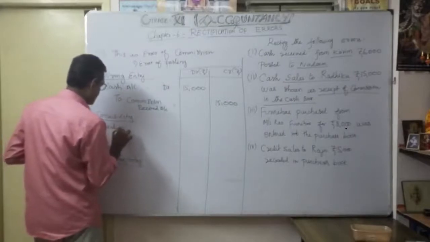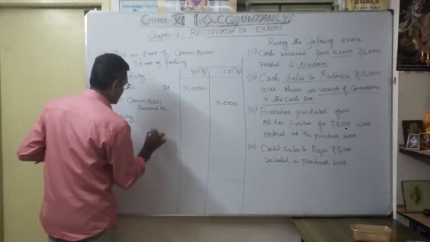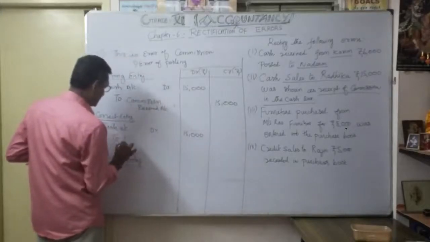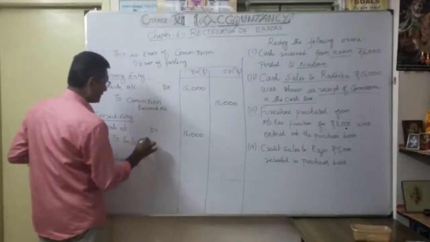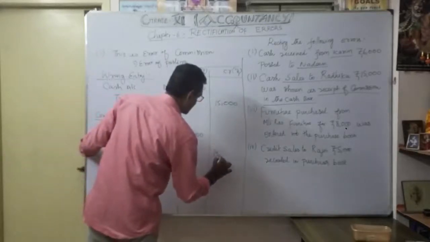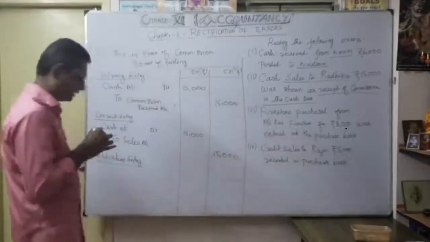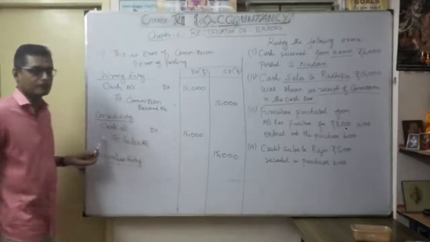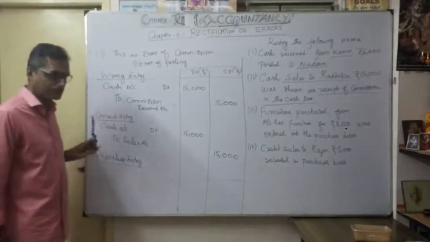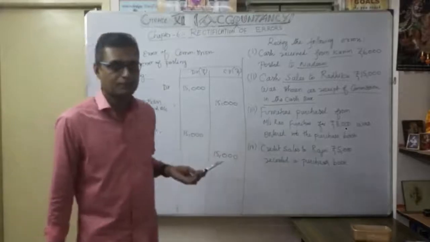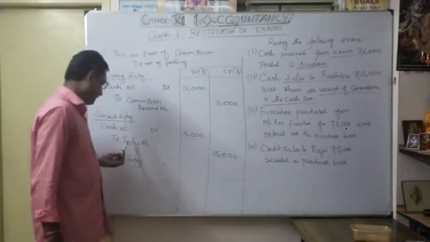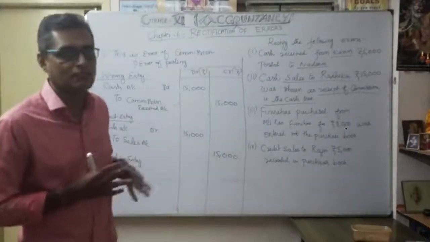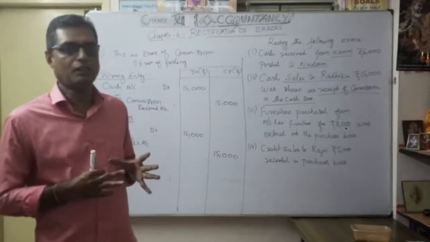Cash account debit 15,000 to sales account. Okay, so it is a cash sale, so you can write directly sales account. It's not a credit sale. Be very careful. They said cash sales. So what is the entry? Cash account debit, what you received, as a real account. What comes in, debit. Then to sales account, as a nominal account, as an income. So what happened? It is actually not a correct entry. It is cash we got through sales, not in the form of commission. That's what we are going to rectify.